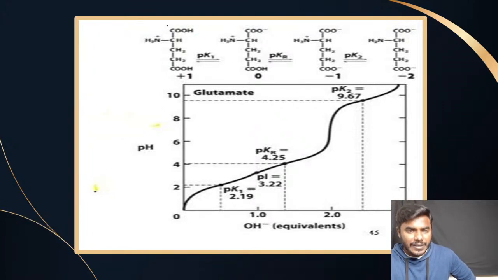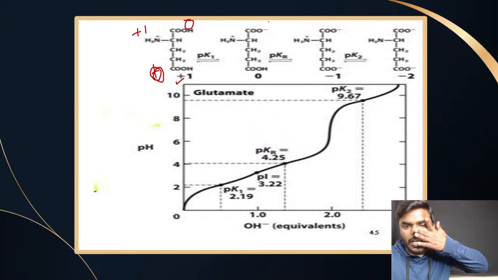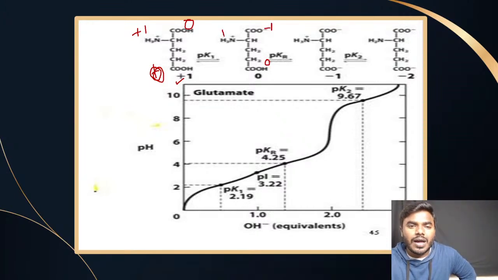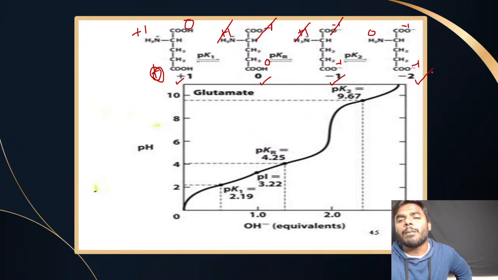Now you look into this. What will be the charge? +1. Here what will be the charge? 0 and 0. So the net charge is +1. And what will be the charge here? -1, 0 and +1. So +1 and -1 cancel, the net charge is 0. And what will be the charge here? -1 and +1 cancel, and -1. So the net charge is -1. So here -1, -1, 0, -1, -1, which is -2.